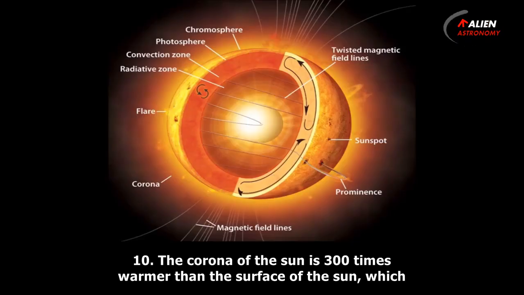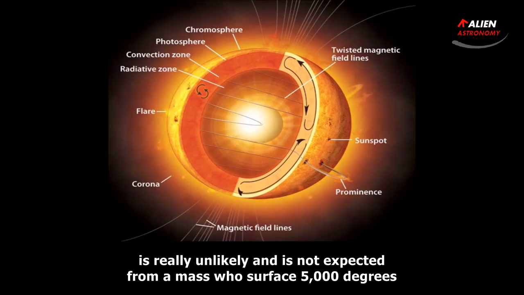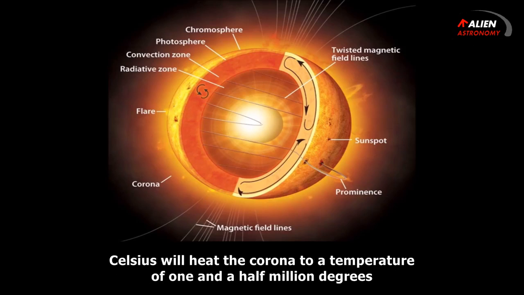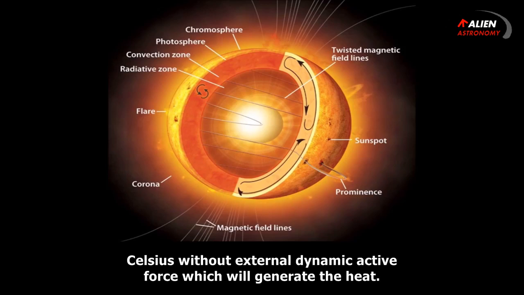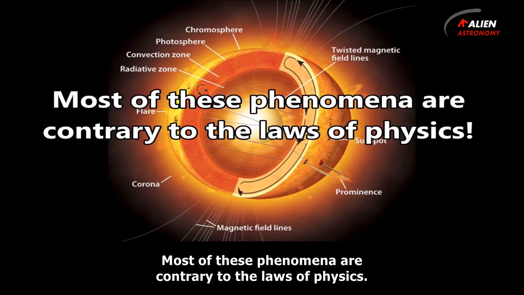10. The corona of the Sun is 300 times warmer than the surface of the Sun, which is really unlikely and is not expected from a mass whose surface of 5,000 degrees Celsius will heat the corona to a temperature of 1.5 million degrees Celsius without an external dynamic active force which will generate the heat. Most of these phenomena are contrary to the laws of physics.